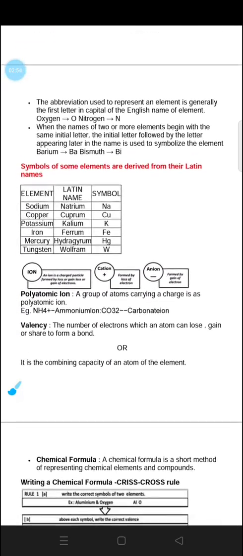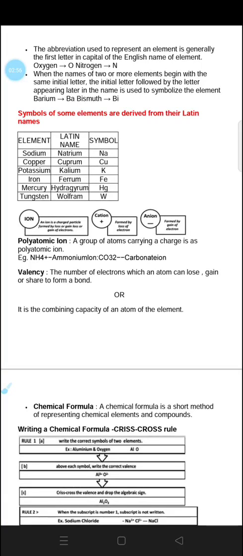Now, let's talk about symbols. What are symbols? Symbols are the abbreviations used to represent an element, generally the first letter in capital of the English name of the element. So, if we talk about oxygen, O. If we talk about nitrogen, N. These all are symbols.